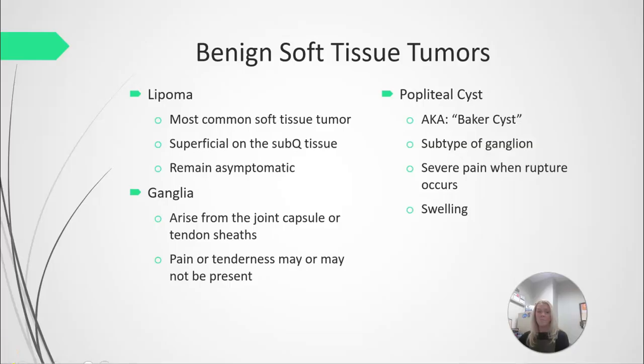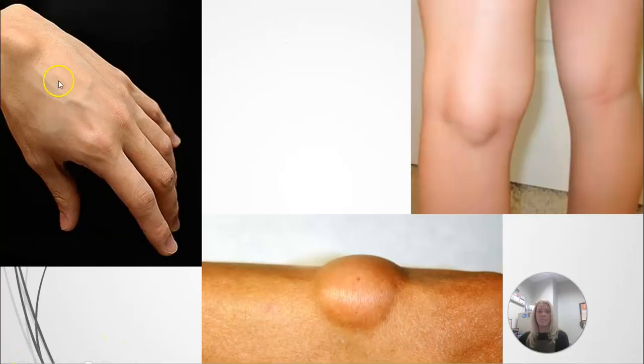So I do have some pictures to show of these. So this would be a ganglion cyst on the hand. Down here we have a lipoma on the skin, and here we have a Baker's cyst or a popliteal cyst on the back of the knee.